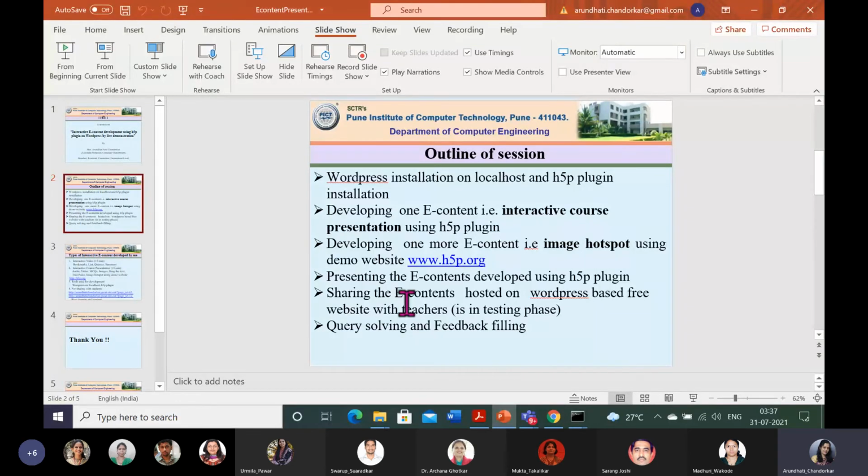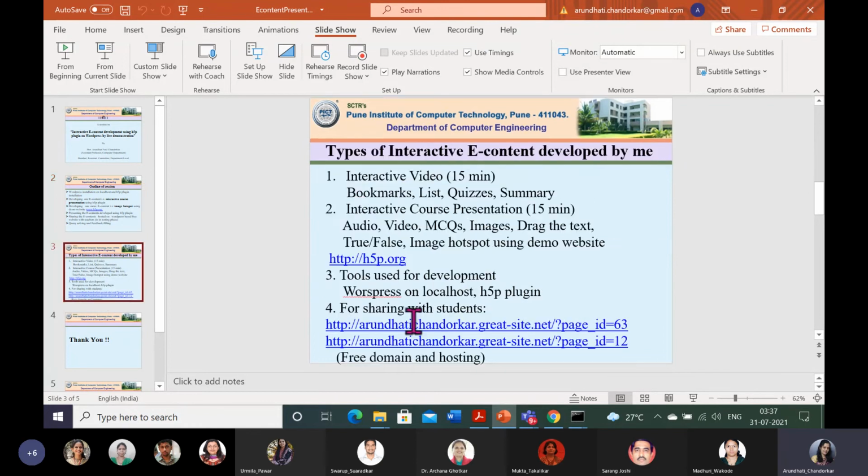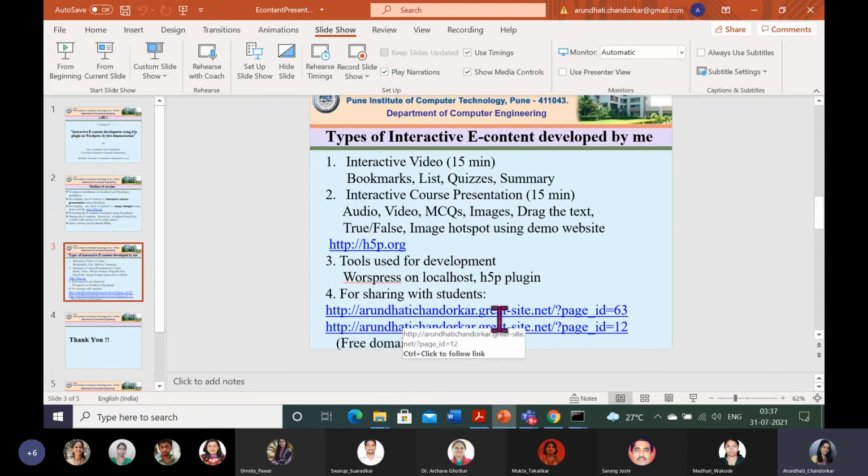So please help me interact with my content through those links on my free domain hosting website, and tell me the scope of improvement, because I am also in the learning phase. Whatever I have explored, I am sharing with you. And last is query solving and feedback. I will give you the links, and that is the end from my side. Any queries are welcome, and feedback also I will paste.